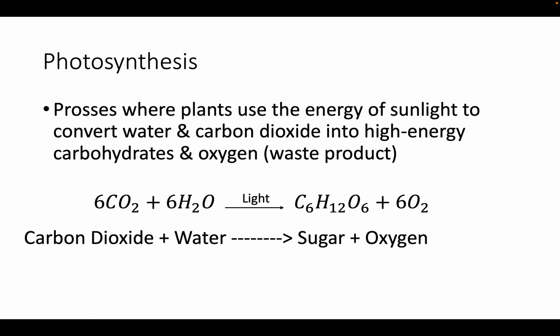The equation balances out. But this is a really important equation to know, and you will have to know it. Very important. Oxygen is a waste product, but we don't think it's a waste as animals. We need it. It's actually pretty important. We call it a waste product because the plant doesn't really need all this oxygen. It doesn't need it all. But it produces it.